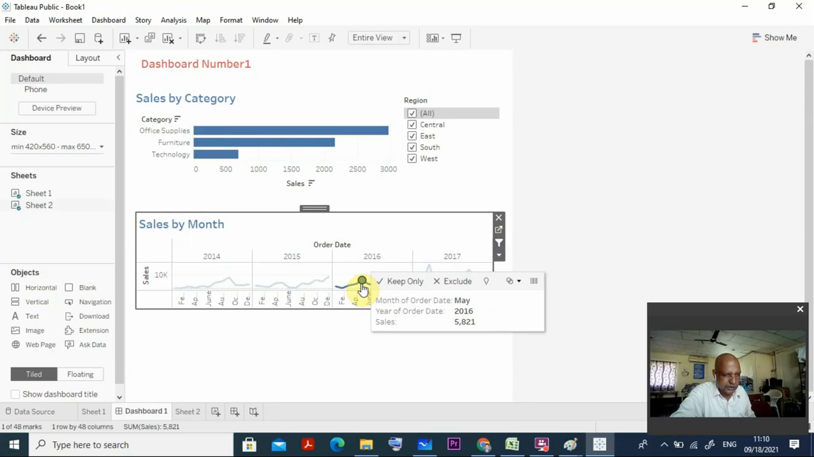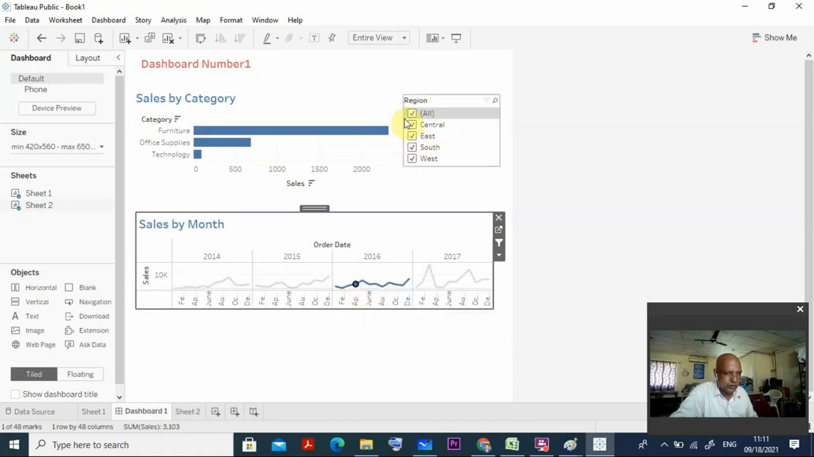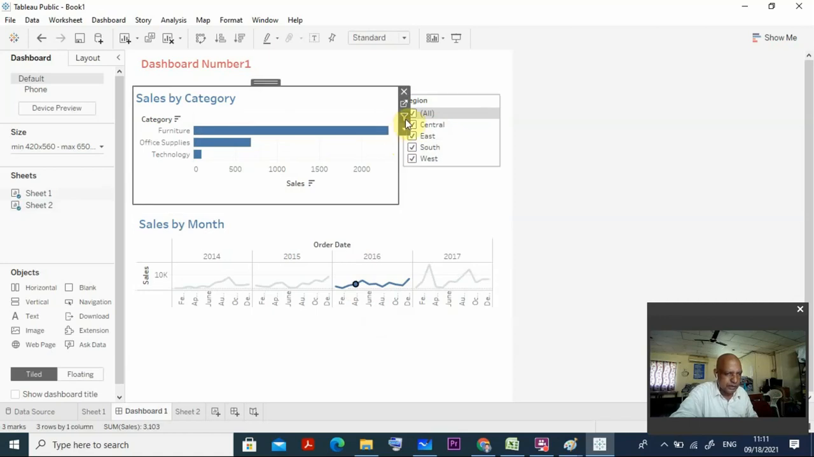So that means for the year 2016, for the month of April or something like that, you can clearly see what the data is. You get it now? Similarly, for this also you want to do the same thing. You click it here and click the filter here, right? Click the filter here.